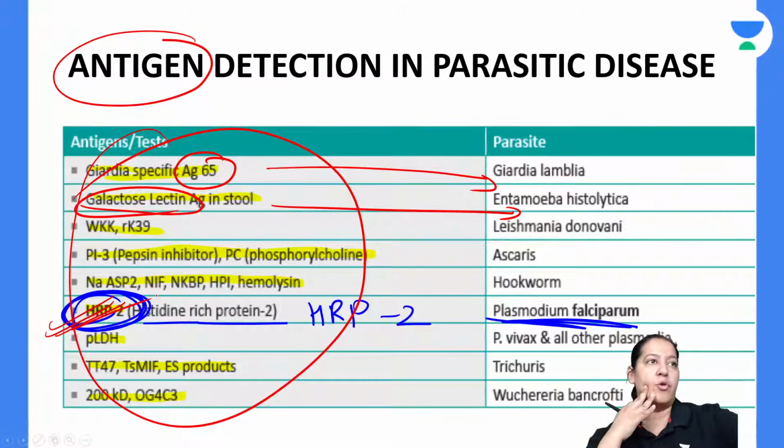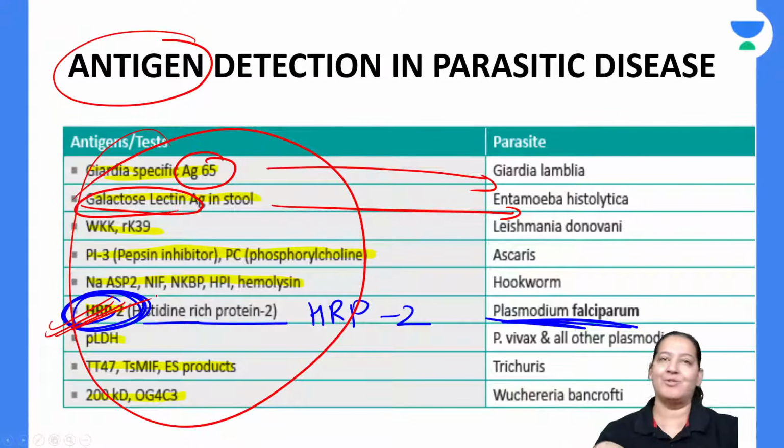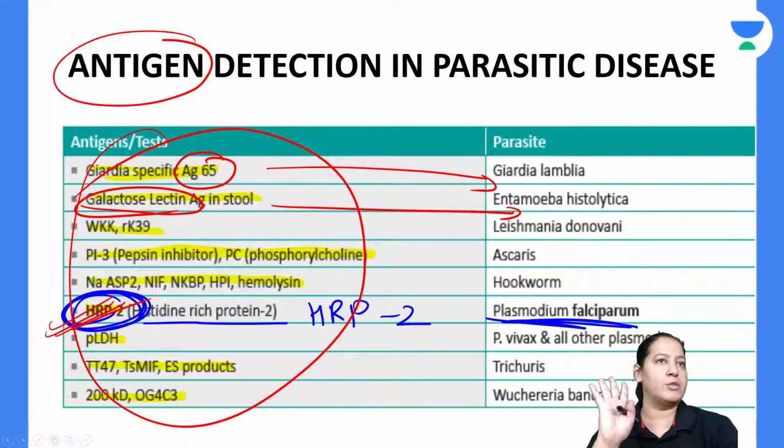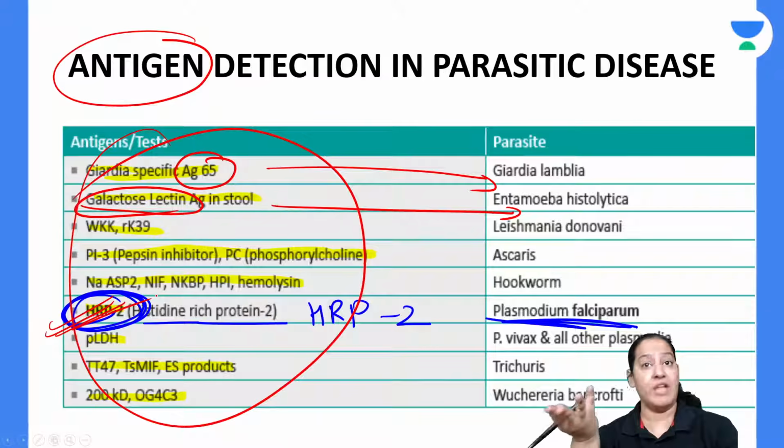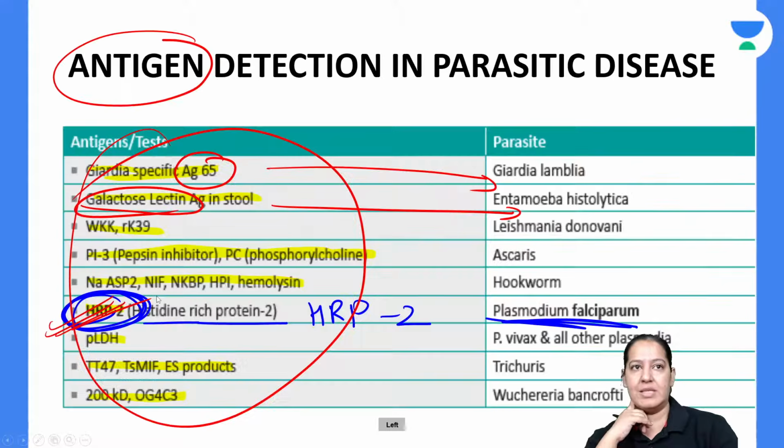So the list is in front of you. My job is to compile all the things together and present it in the form of a platter in front of you. You eat what you like from the platter, and the other things you can leave on the plate. The platter contains everything, all the list at one place. That is the meaning of the platter, right? Whatever you like, you eat; whatever you don't like, you leave. To learn or not is your choice. But this is the list of all important antigens. A new question can be created on any of them at any time. That's all about it.